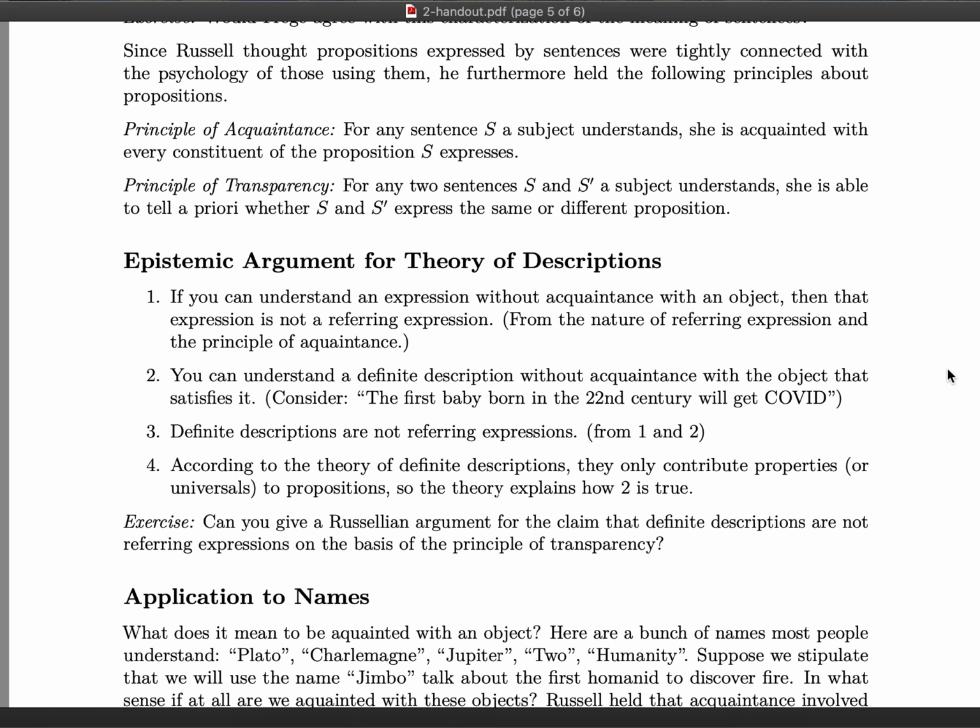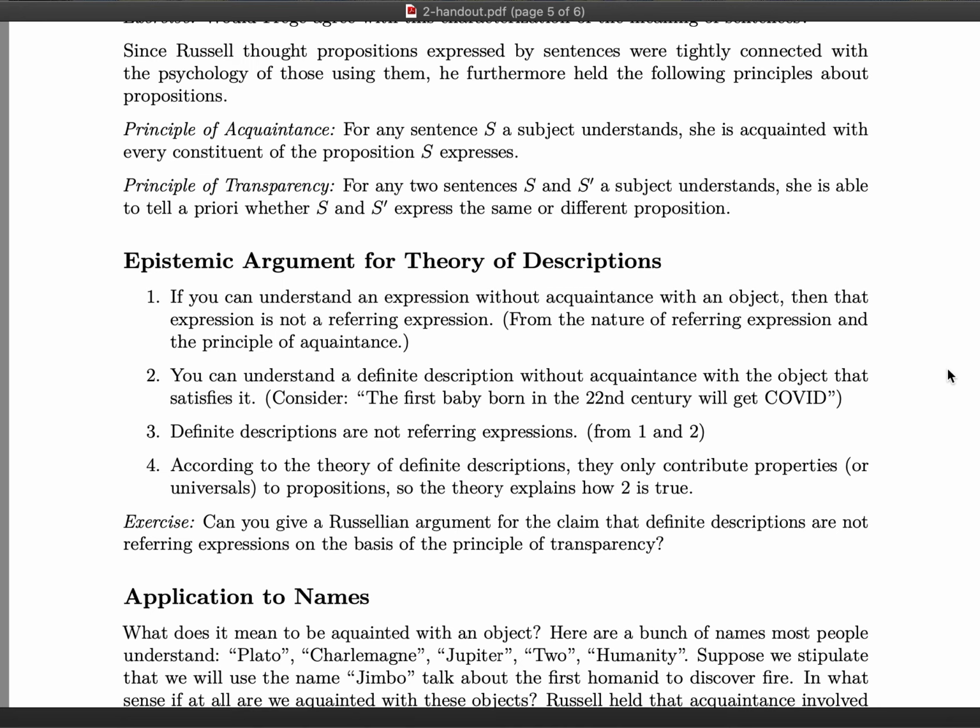Hence, in order to understand a definite description, you're not required to be acquainted with any object. So Russell's theory explains how it's true that you can understand a definite description without acquaintance with the object that satisfies it.